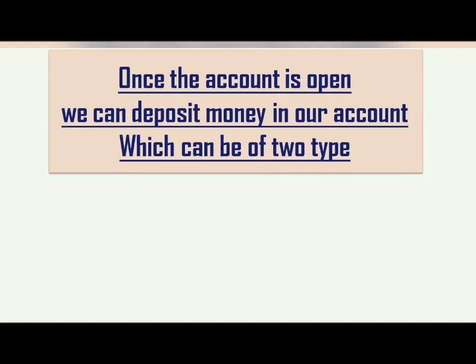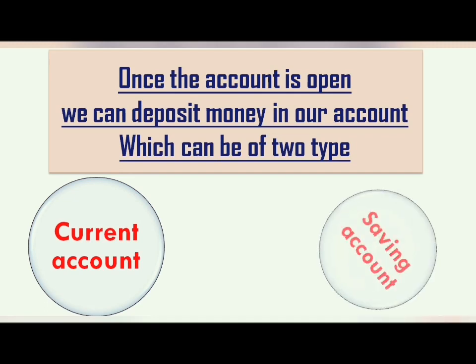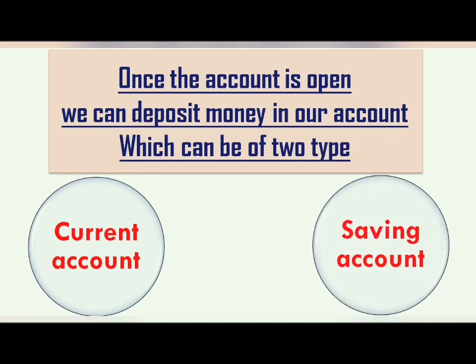Once the account is open, you can deposit money in it or withdraw money from it. There are two types of account. Number one, current account. Another one is saving account. The main difference between these two accounts is that for the current account, the bank does not give any interest, that is extra money for the deposited money.